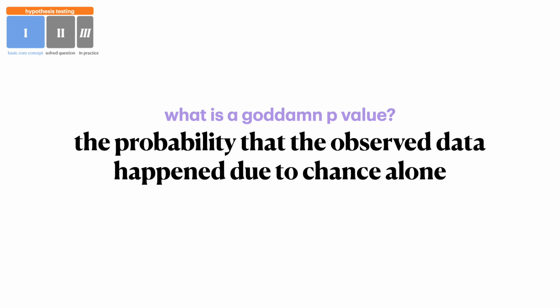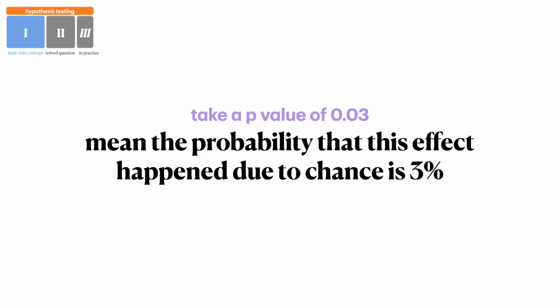A p-value is the probability that the observed data that you see in front of you is due to chance alone. So to give you an example, if I tell you something has a p-value of 0.03, this means that the probability that this effect happened due to chance is going to be 3%.